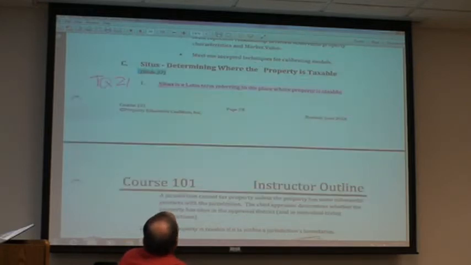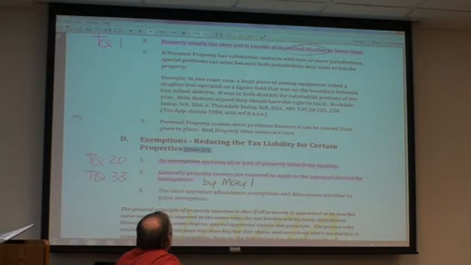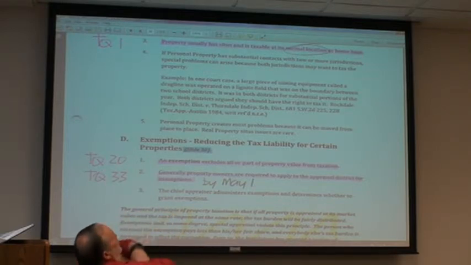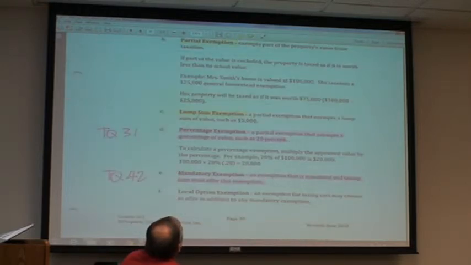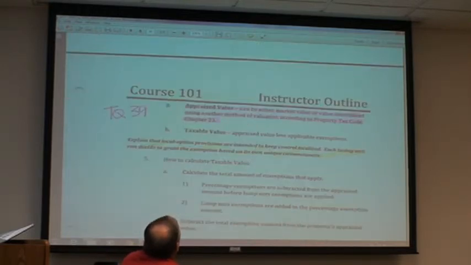Mass appraisal, we've already covered that. Situs is a Latin term about location. Generally, property owners are required to apply for all exemptions by May the 1st, or before May the 1st. I think it's before May 1st. Percentage exemption, mandatory exemption, where it covers their appraised value.